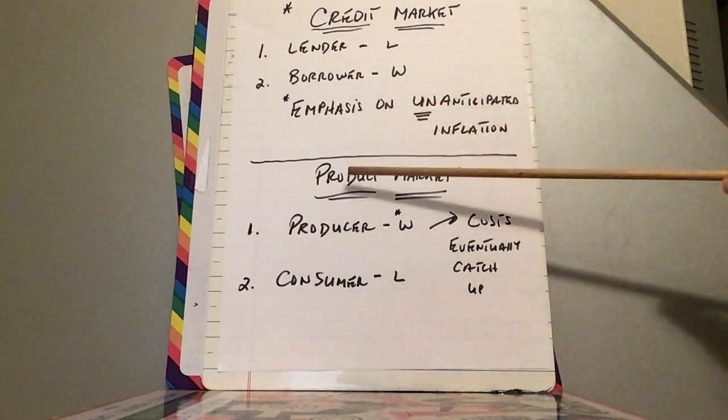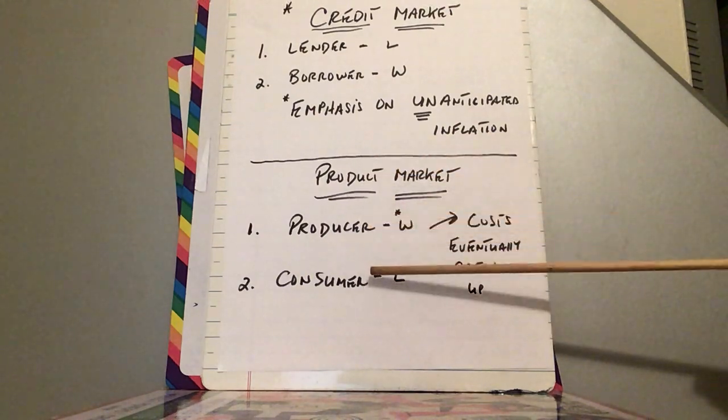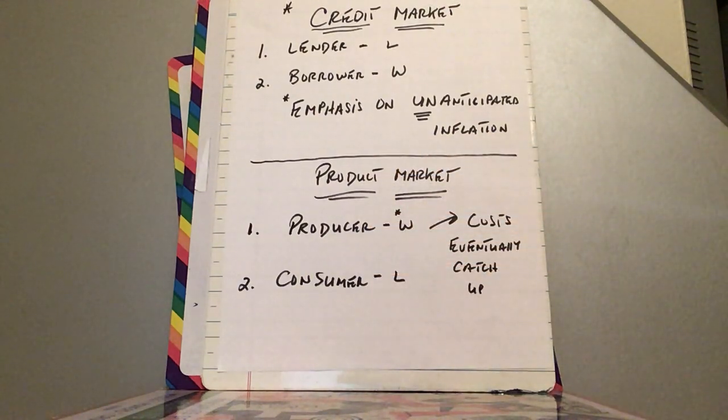Now, the product market: the producer and the consumer. Well, now we're talking about unanticipated inflation. If prices are going up, the producer can raise the price of his product or her product.